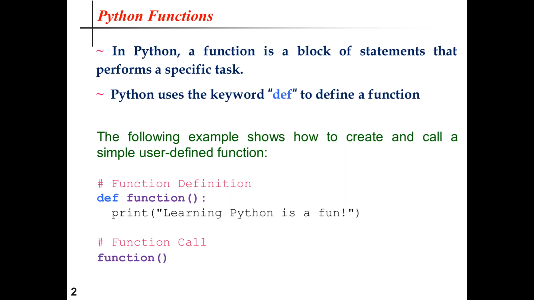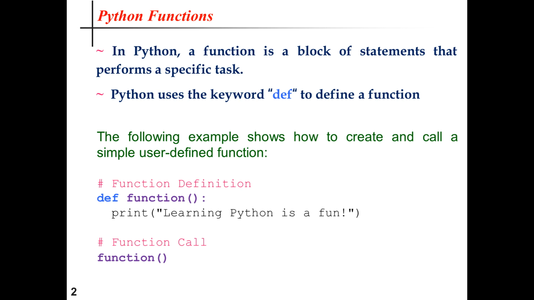In Python programming, a function is basically a block of statements that performs a particular task. It is really useful when we have to write the same code repeatedly in a program. Python uses the keyword def to define a function. It is important to use proper indentation to define functions, like declaring conditions, loops, etc.